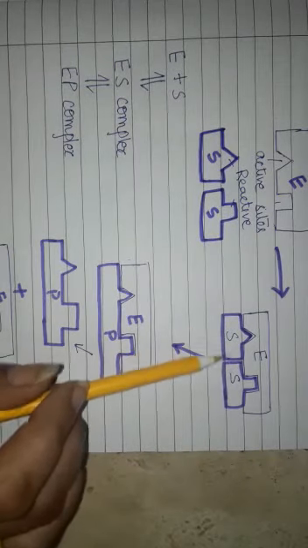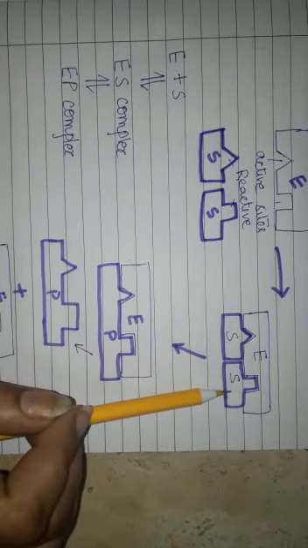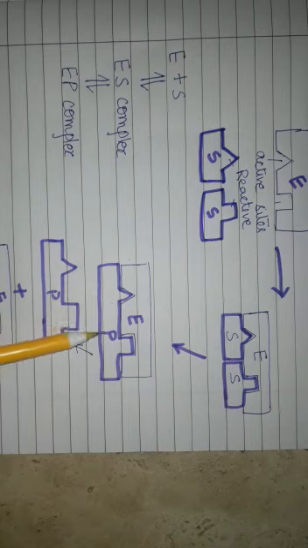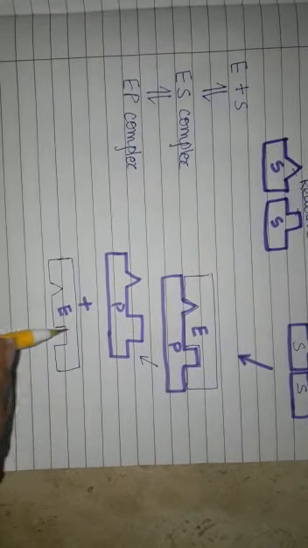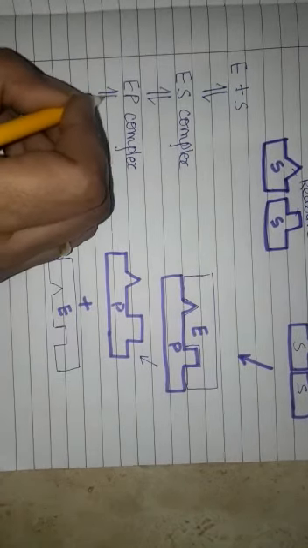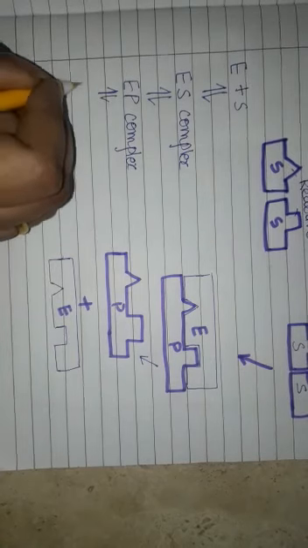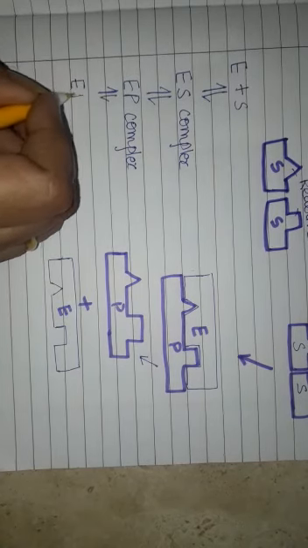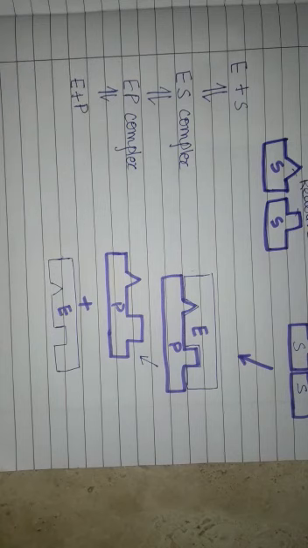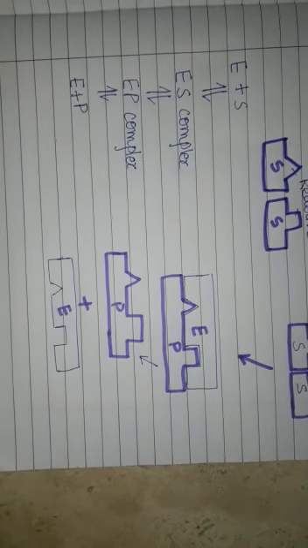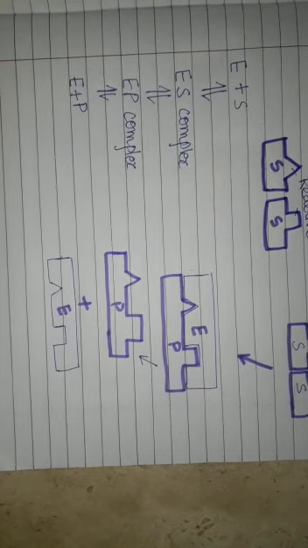The old bonds between the substrates are broken, new bonds are formed. It leads to the formation of the enzyme product complex, and after the formation of the product, the product and enzyme are released. This results in the formation of the enzyme and the product. So this is how enzymes show their action.